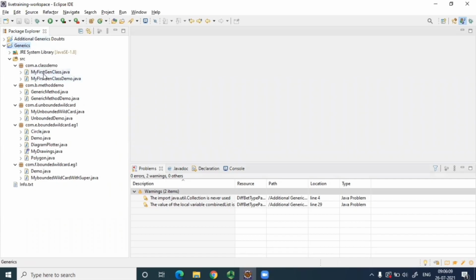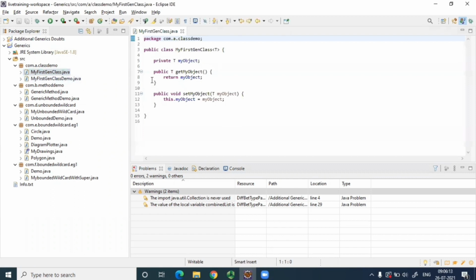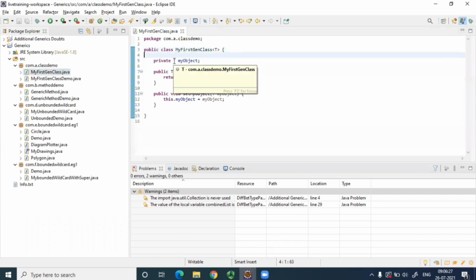So let's start with the revision of generics. You might have seen this. This is a very simple generic class. What we are doing here is we have created this generic class with the generic parameter type T, and we are passing this T over here. This is just a getter and setter for this variable.